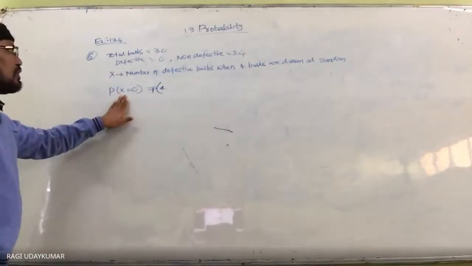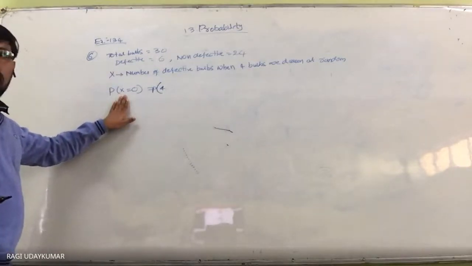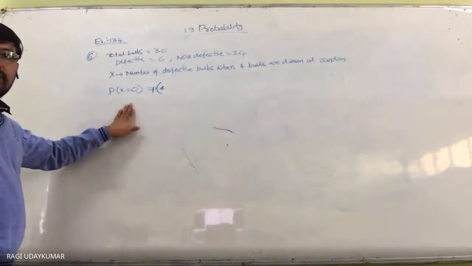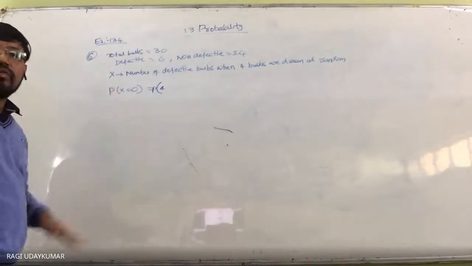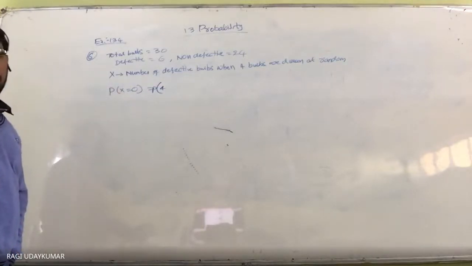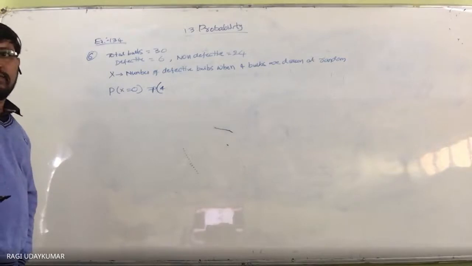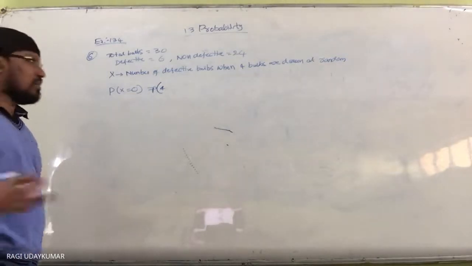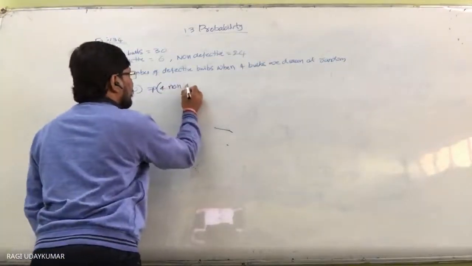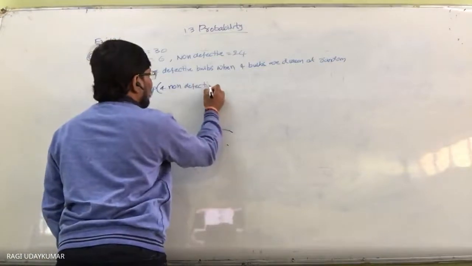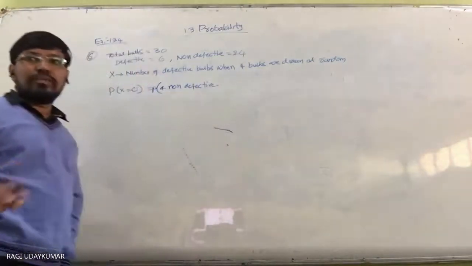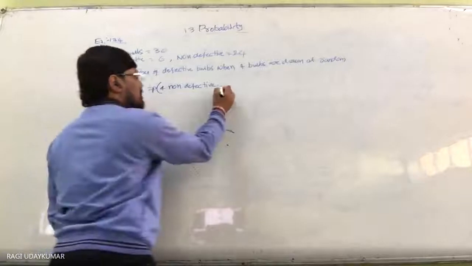So X equal to 0 is nothing but 4 non-defective and 0 defective bulbs. 4 are non-defective. Okay.